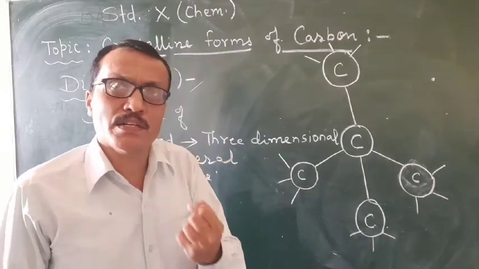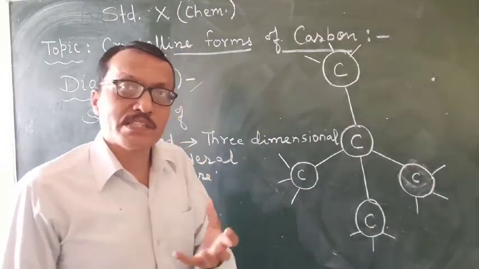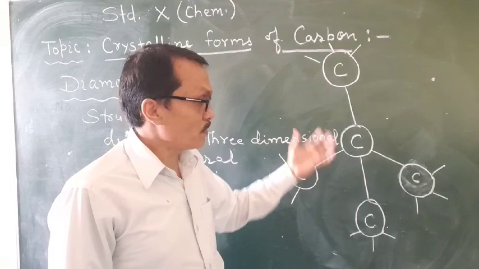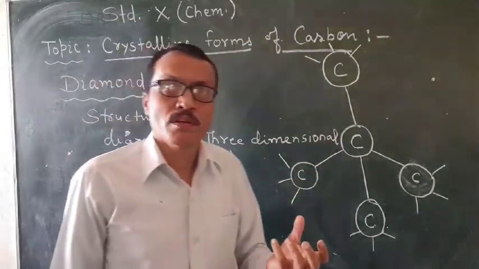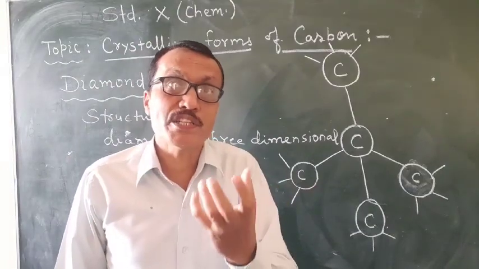Diamond is a bad conductor of electricity. This can also be explained on this structure. Students, as you know, the valency of carbon is 4.